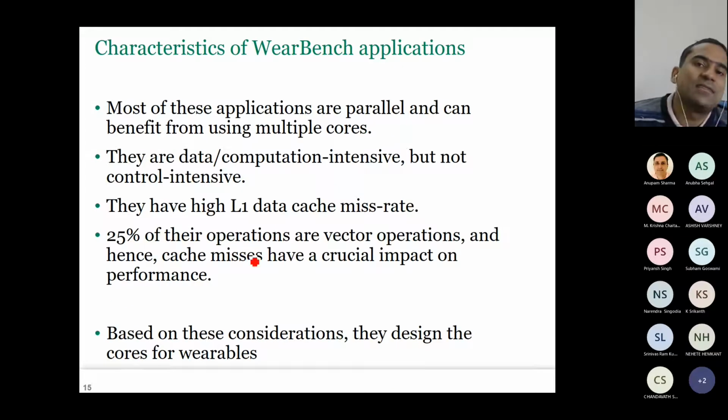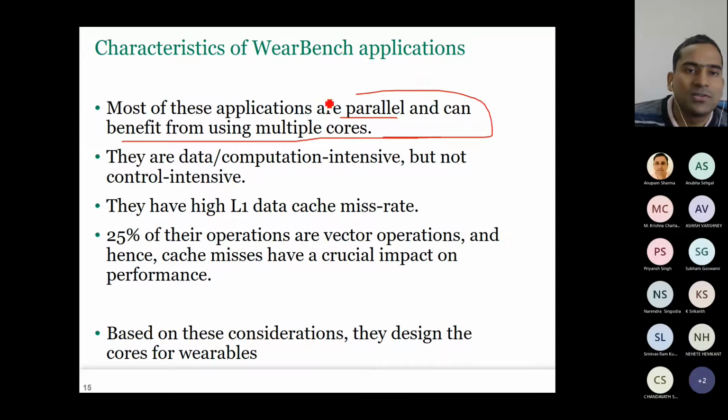Now, what are the characteristics of these applications? Most of these applications are parallel. And because they are parallel, that means they can benefit from using multiple cores. So the first requirement we get is whatever core we have, it should be a multi-core processor. They are data and computation intensive, but they don't have a lot of control operations.